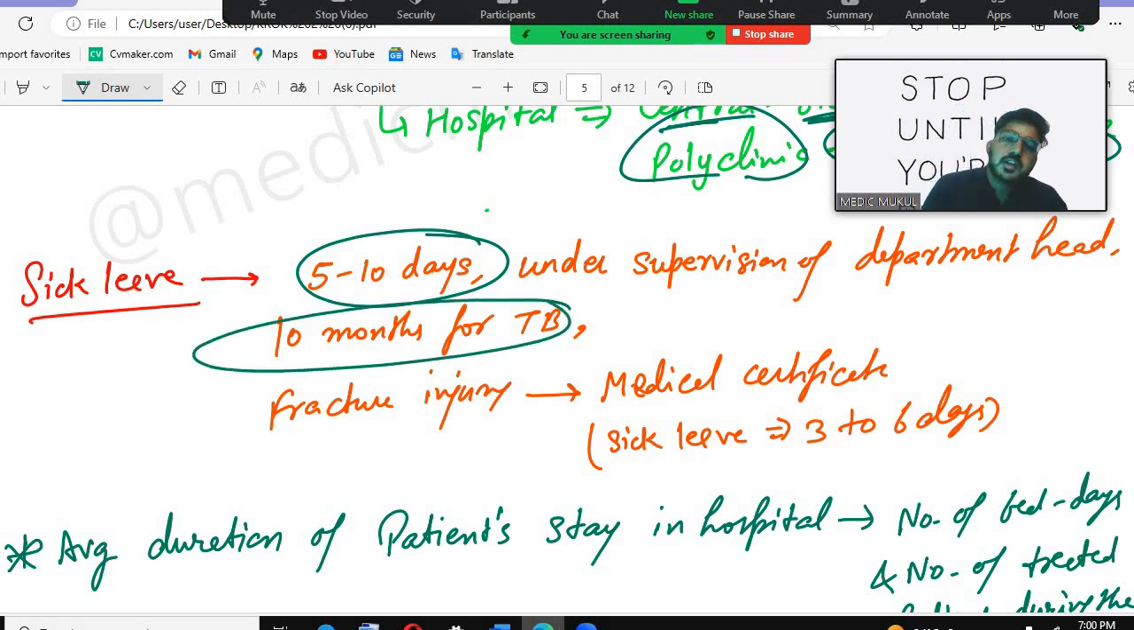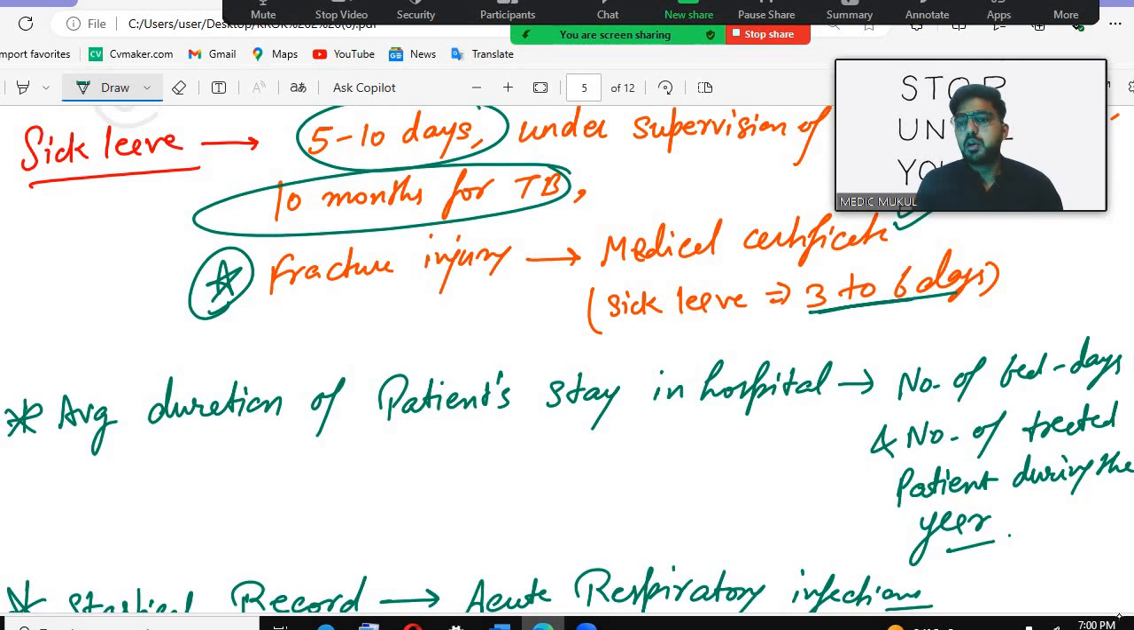If you have a fracture injury, we will have the medical certificate. The sick leave, 3 to 6 days of sick leave will be given. Average duration of the patient stay in the hospital, the number of bed days.